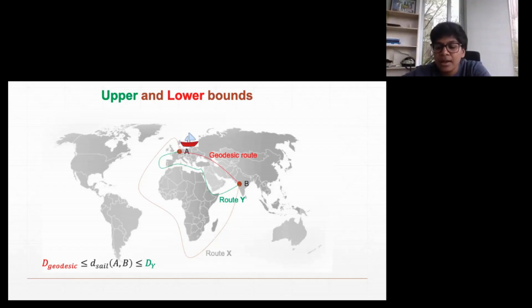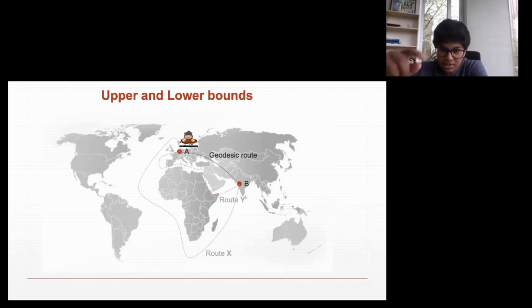Now let's continue with another little thought experiment. Now imagine we didn't have the sailboat, but we had this really healthy mole that can dig its way through the earth. The problem is still the same: the mole wants to traverse from A to B, but now it's not on a sailboat, it is just going to dig its way through.